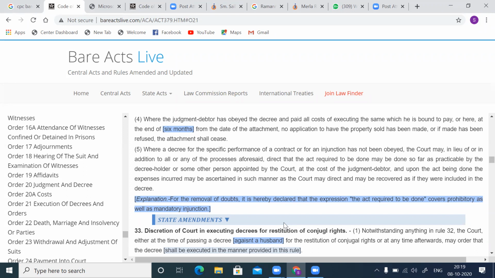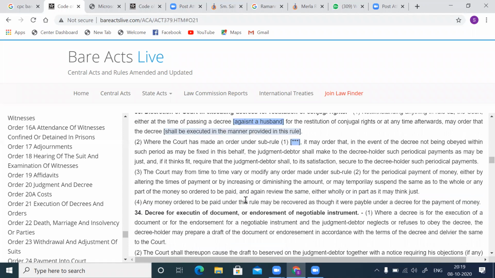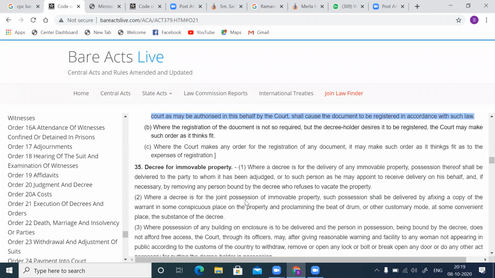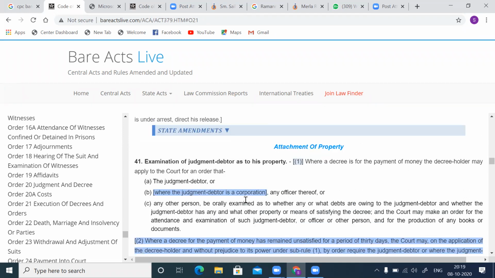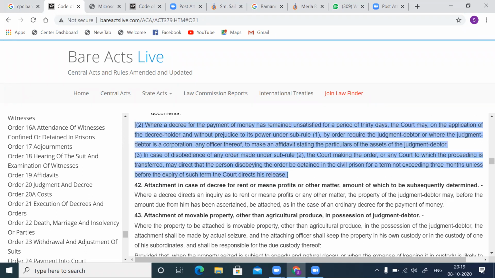Then the next provision is Order 21 Rule 42. This deals with attachment in case of a decree for rent or mesne profits or other matters, accounts of which are subsequently determined.